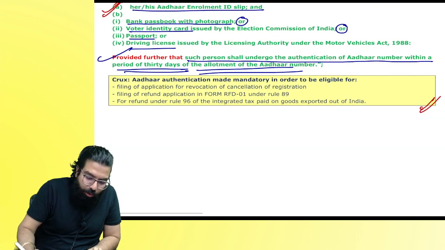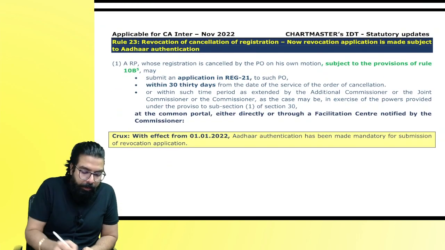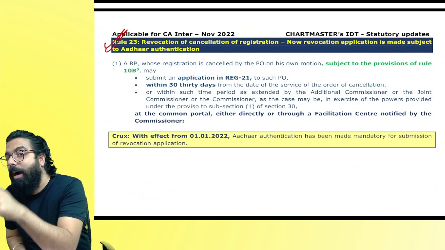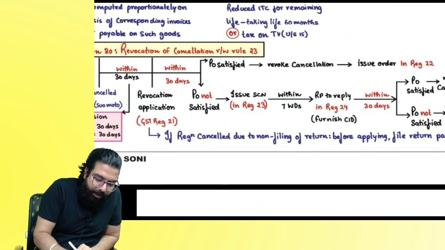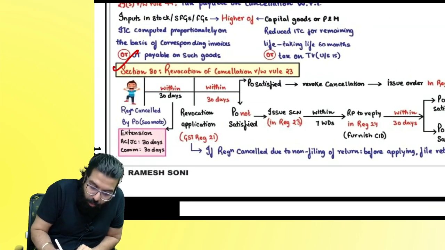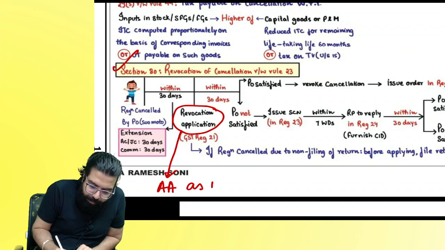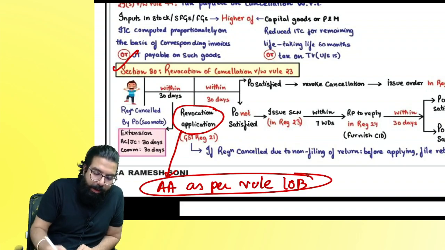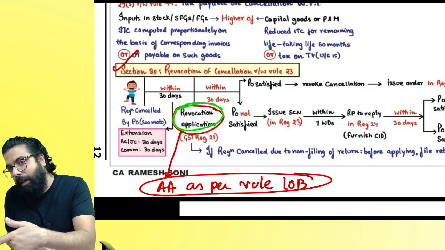Next. I think I had shown you this during the class. Chalo, let's go ahead. Revocation application to file. What do you have to do now? Aadhaar authentication. Just in section 30 on revocation, they are telling, if you want to go ahead and file your GST revocation application, what is the amendment? Do Aadhaar authentication as per rule 10B. That's all. This one small amendment has come. They are telling when you want to file your revocation application, please do your Aadhaar authentication first.